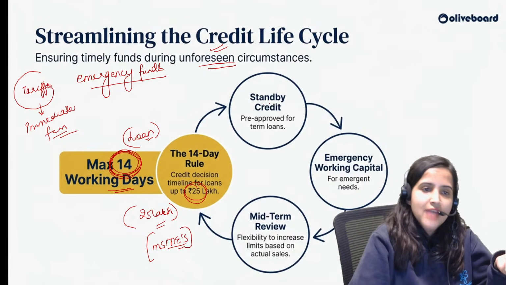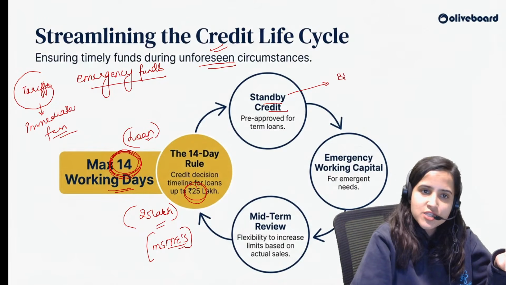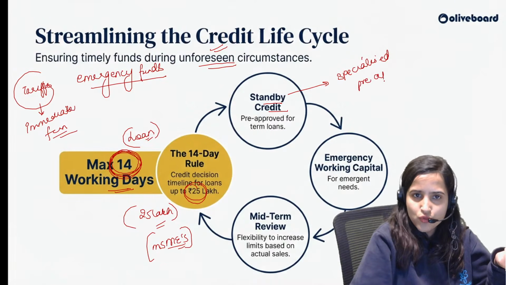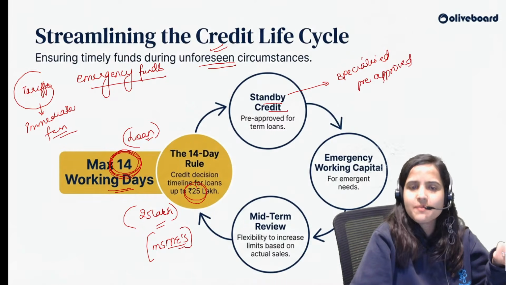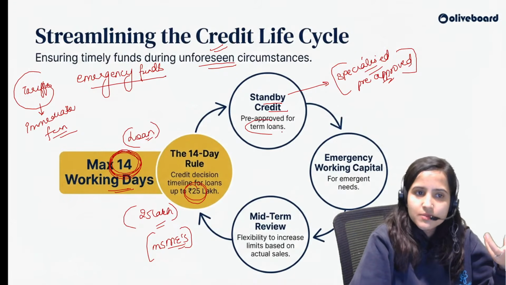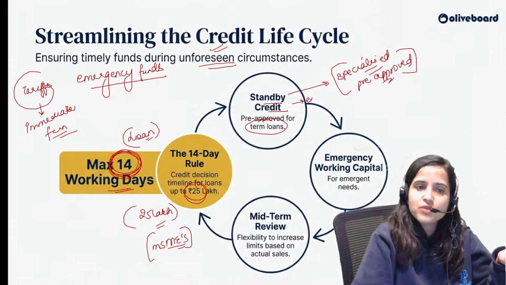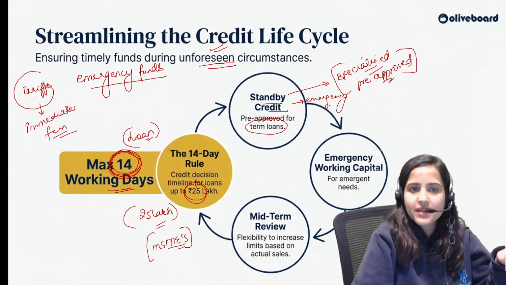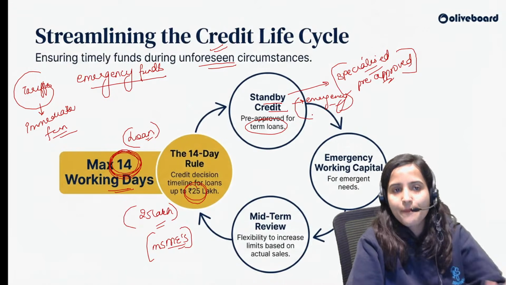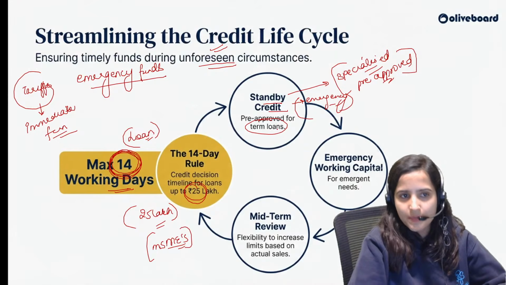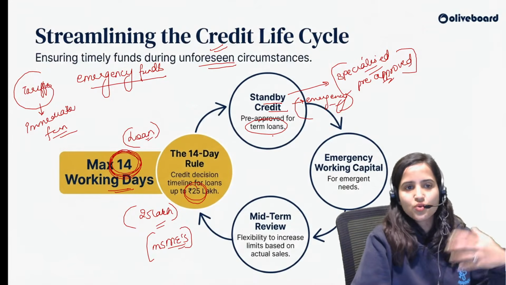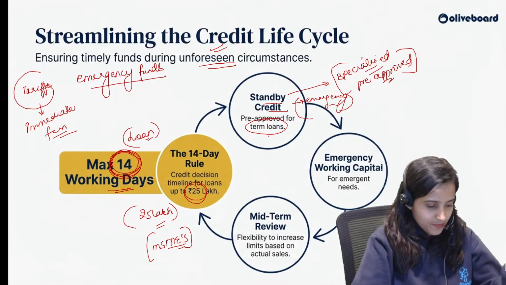Okay? And standby credit is a specialized pre-approved amount of money which can be provided. कि पहले से we have decided that this much amount can be given to you for term loans in case of emergency. ठीक है, this is standby credit. This has been already decided beforehand only कि if something happens, unforeseen circumstances happen, then pre-approved credit will be provided in the form of term loans, which is known as standby credit.